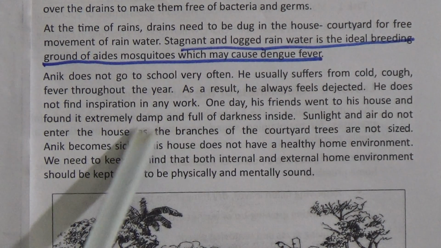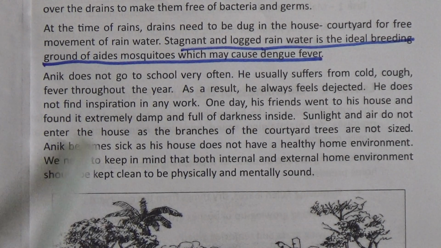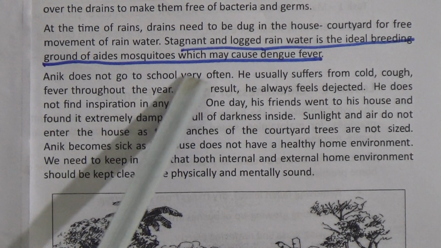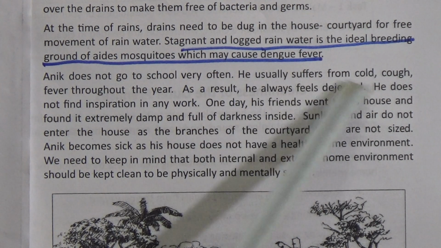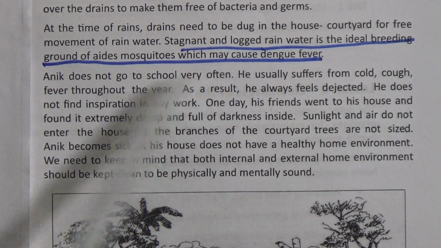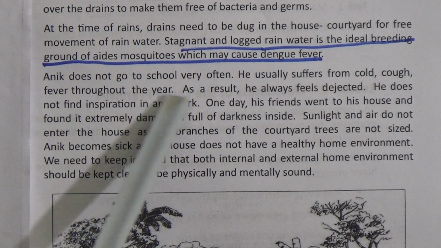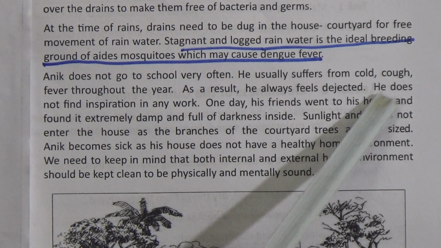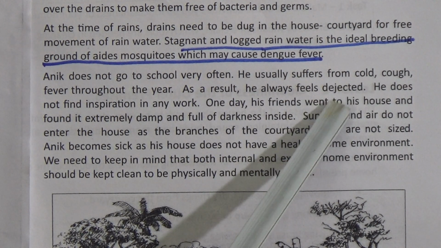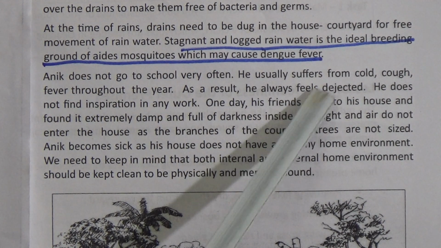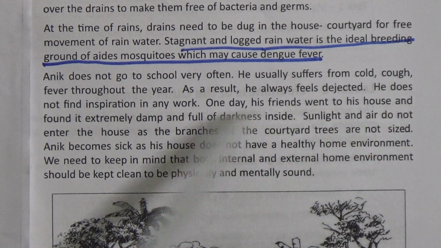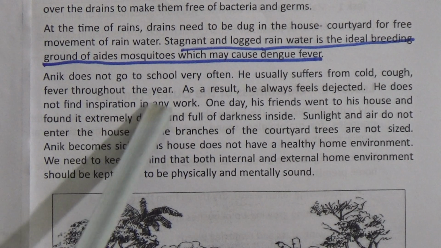So, here is given an example. Okay, Onik does not go to school very often. He usually suffers from cold, cough, fever throughout the year. As a result, he always feels dejected. That means frustrated, or he does not feel good. Okay, he does not find inspiration in any work.